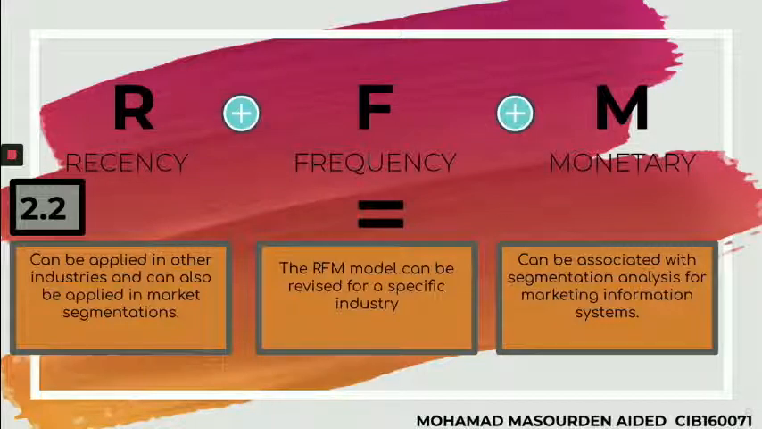So obviously this is very useful to all industries, no matter how big the company is. The next one can be associated with the segmentation analysis for marketing information systems. For example, some scholars added the discount variable to the RFM model, so that the model is improved to be the RFMD model, where D is for discount. Some scholars discovered useful rules for the internet retailers industry via the RFMD.